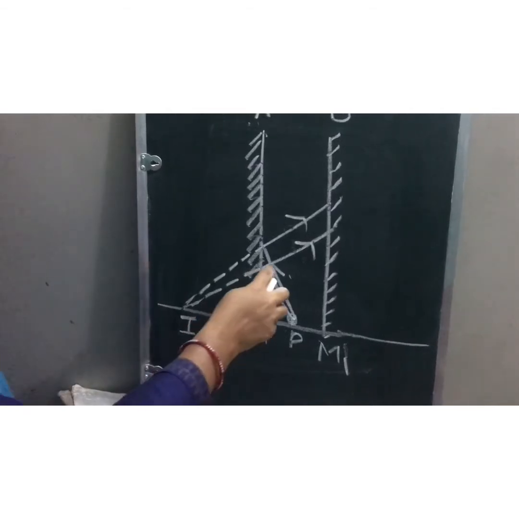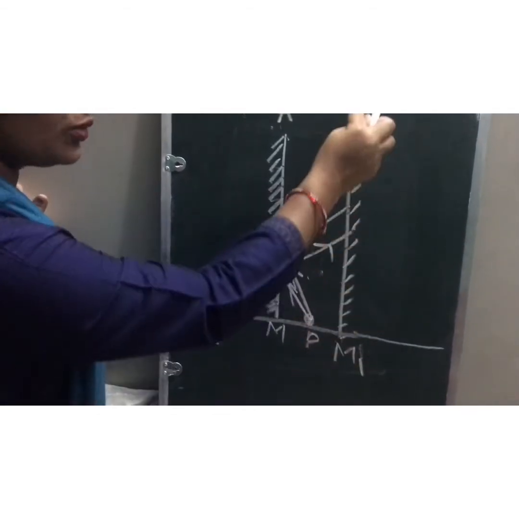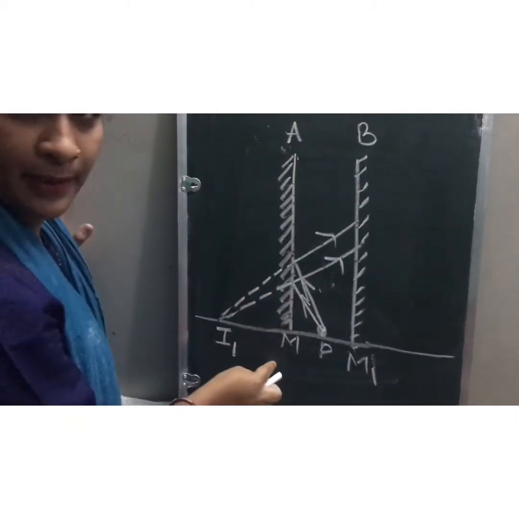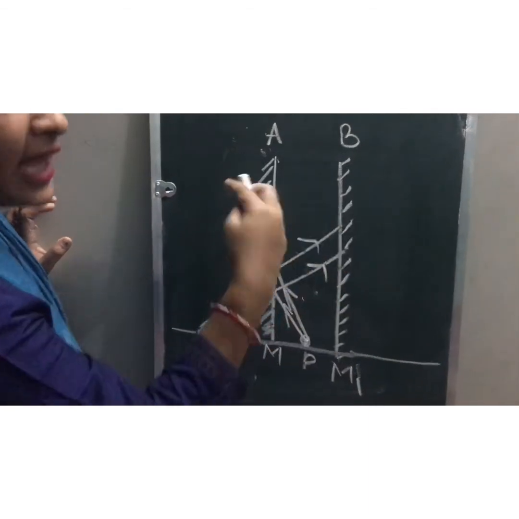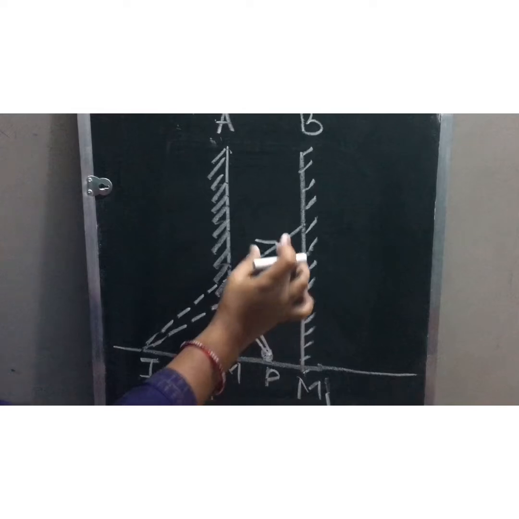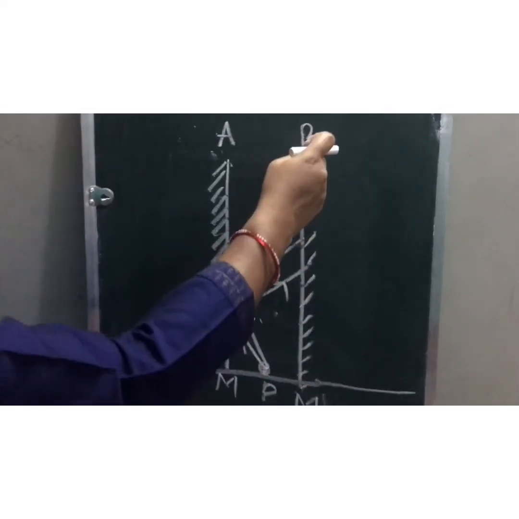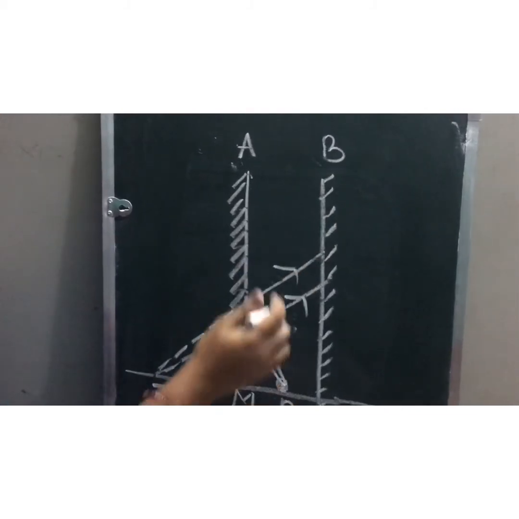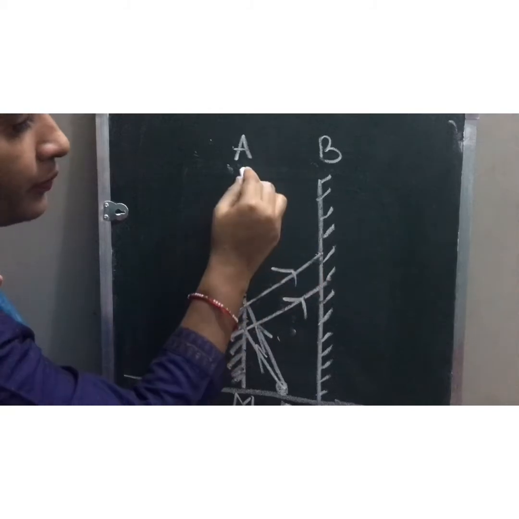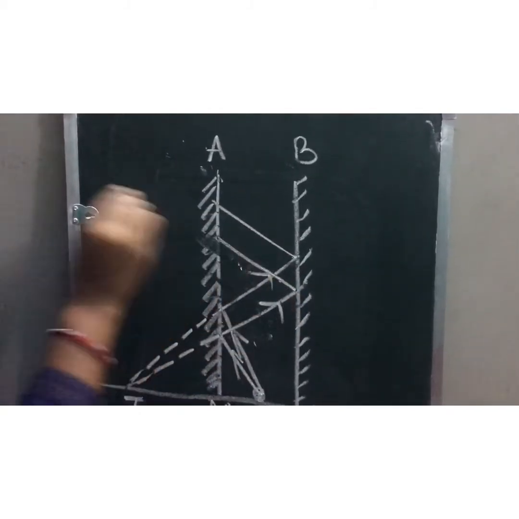Now the reflected rays will act as incident rays to the mirror BM1. The rays reflected from mirror AM will act as incident rays to the mirror BM1. That means the first reflected rays will act as incident rays for the mirror BM1. Now the incident rays have come on BM1, then what will happen? BM1 will also reflect these two incident rays, children.